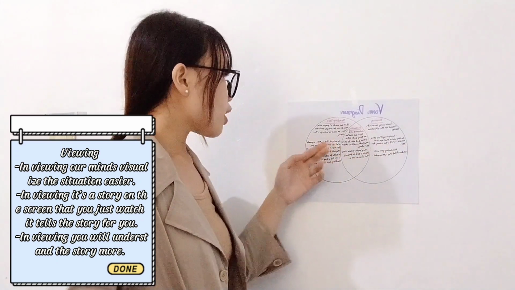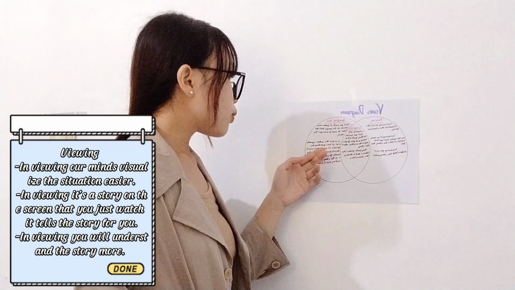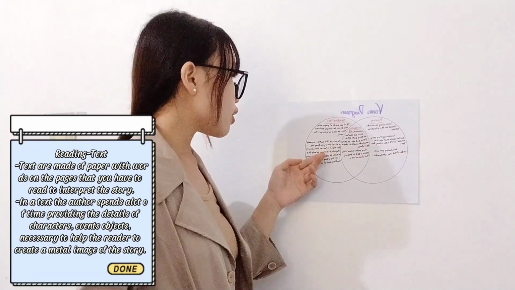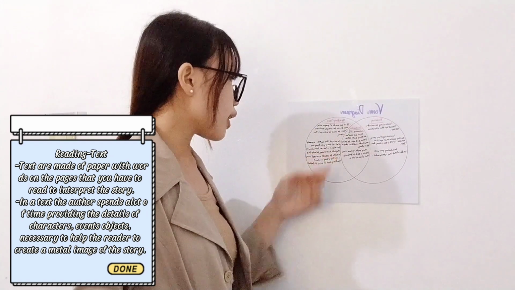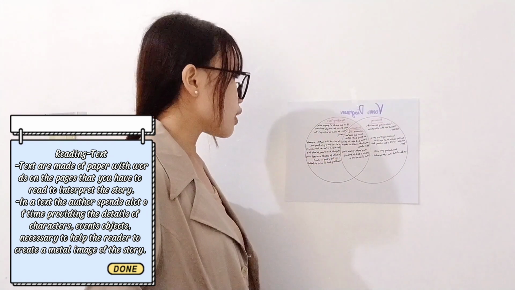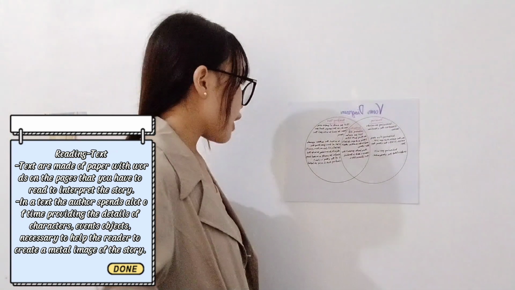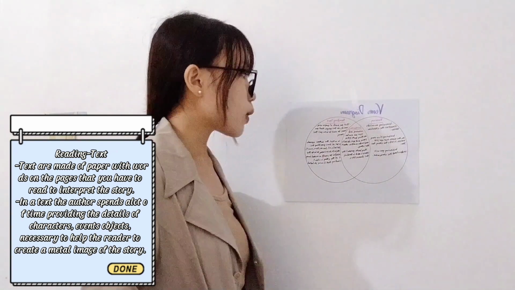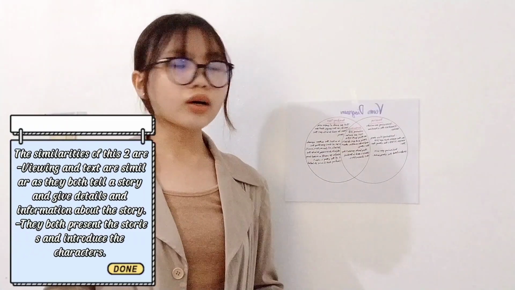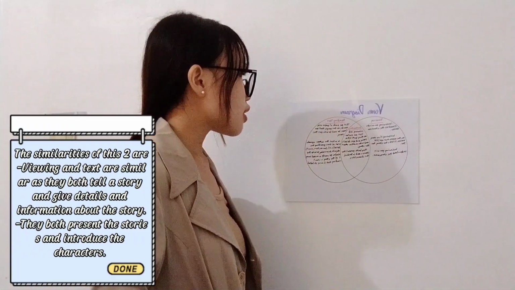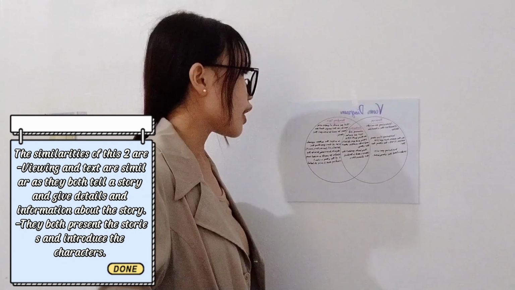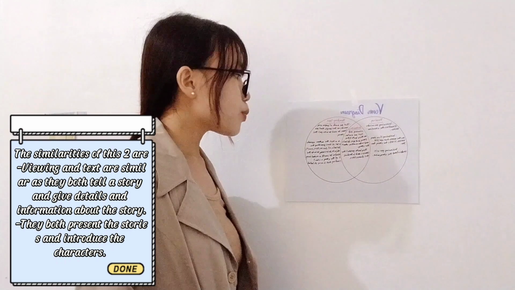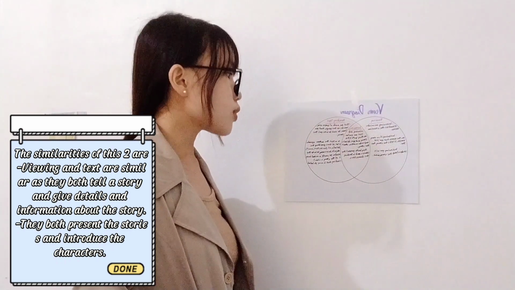And in a text, the author spent a lifetime providing the details of characters, events, and objects necessary to help the reader create a mental image of the story. And text is more detailed. In viewing, you will understand the story more. Similarities of these two: viewing and text are similar as they both tell a story and give details and information about the story. Also, they both present the stories and introduce the characters.